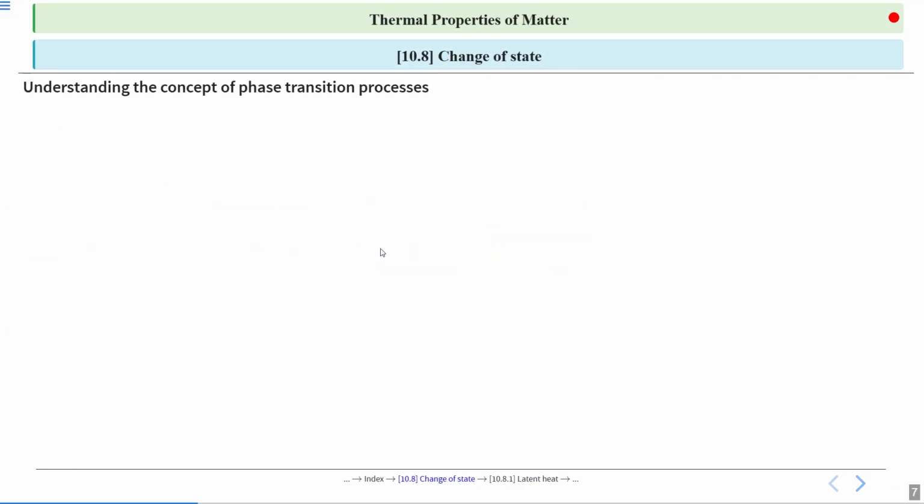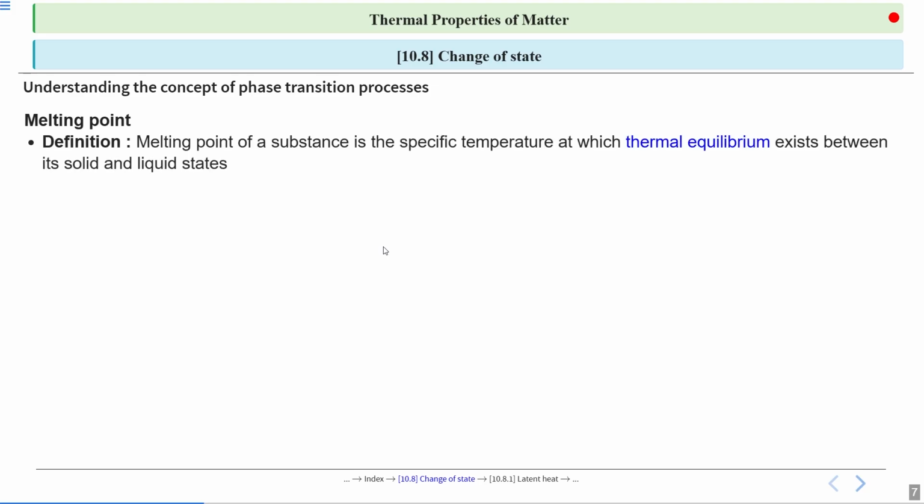Now, the second: melting point. The melting point of a substance is the specific temperature at which thermal equilibrium exists between its solid and liquid states.